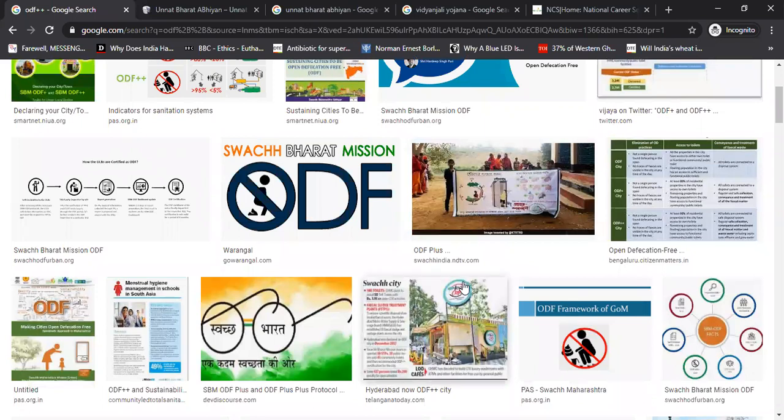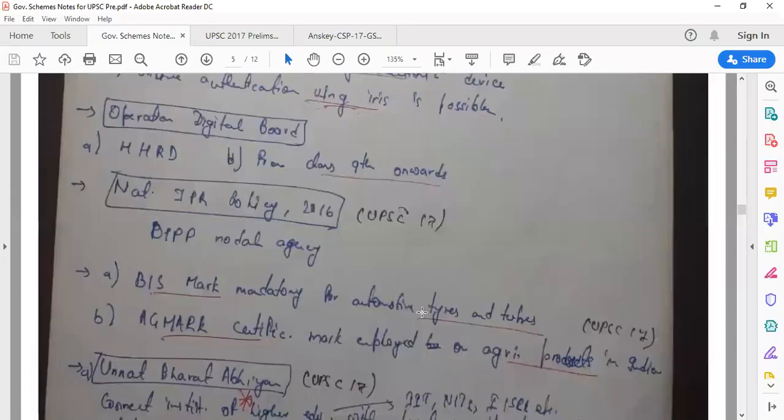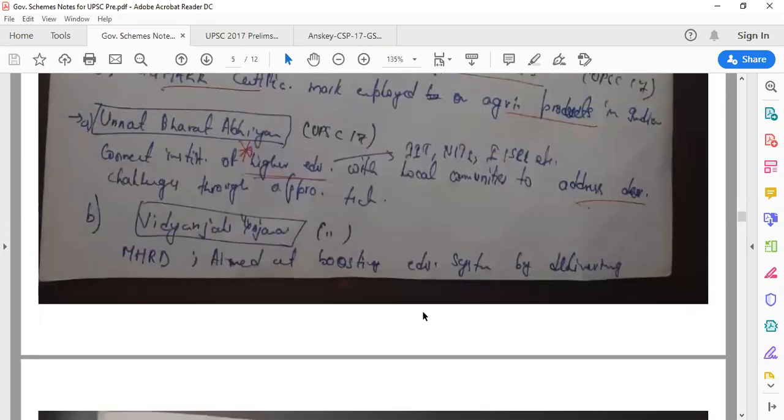Now let's talk about UPSC 2017 questions. So we'll talk about certain questions which were asked in UPSC 2017 and which are important from prelims perspective. See, the thing is UPSC does repeat questions also, right? So the first thing which we'll read today, which was asked in UPSC 2017, is Unnat Bharat Abhiyan.